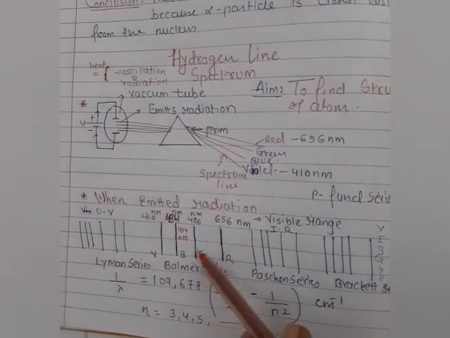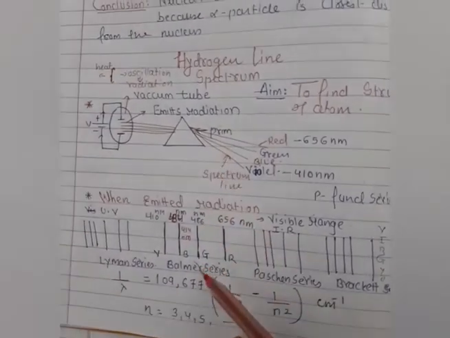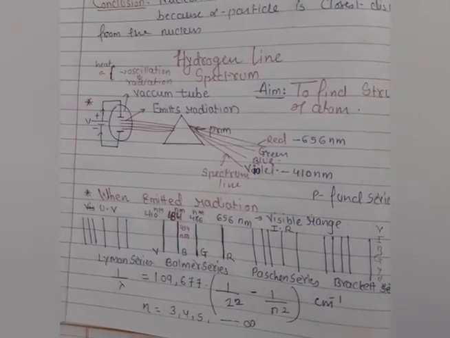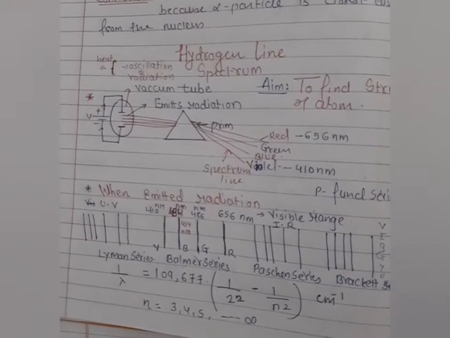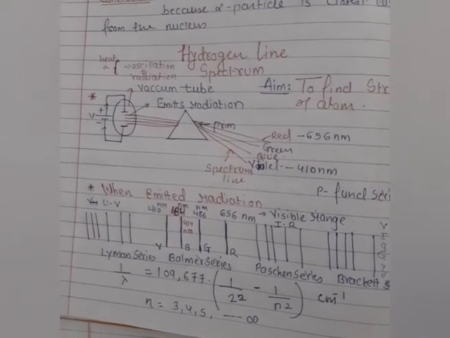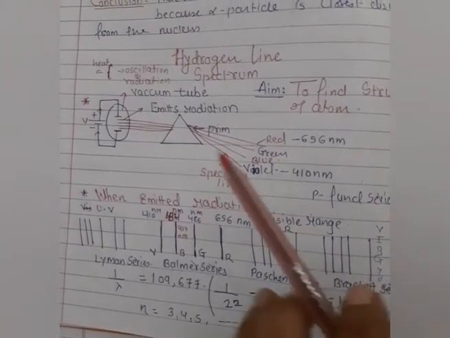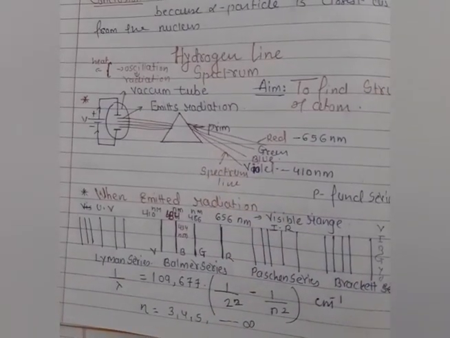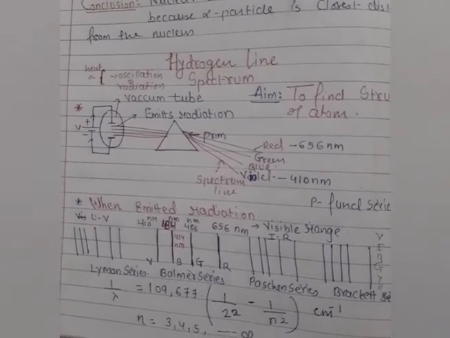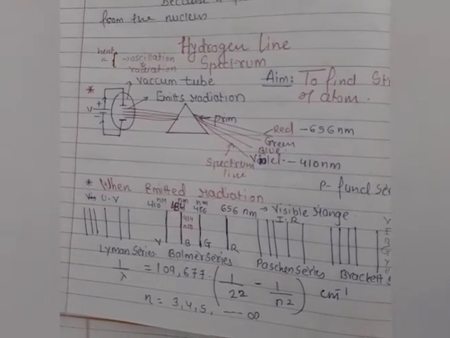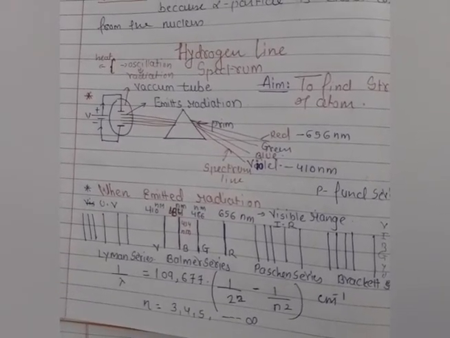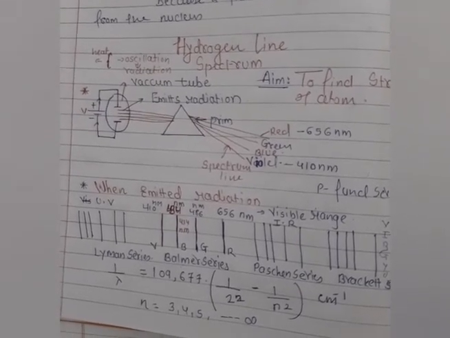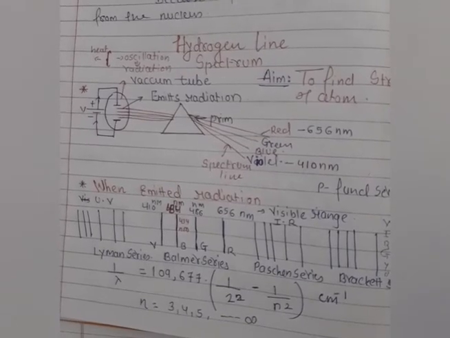So I hope you are clear about the hydrogen line spectrum and the Balmer series. Then, as you know very well, the lines seen in the spectrum are known as emission lines, because the light is passed through the prism. So students, if you are asked what an emission line is, you can write the answer: the lines seen inside the prism are known as the spectrum, and the spectrum is called the emission lines.